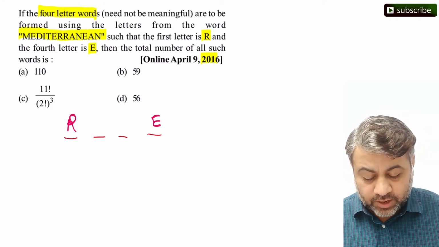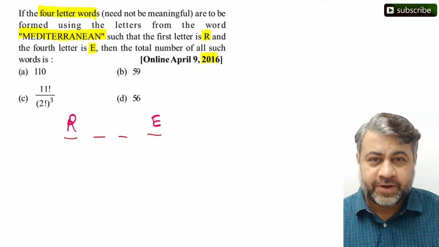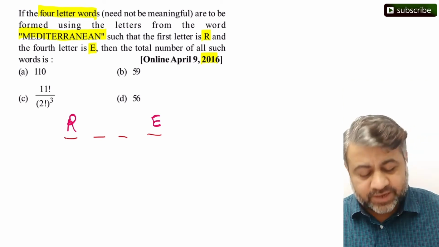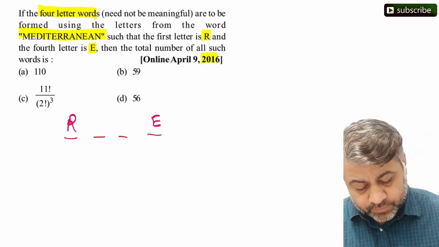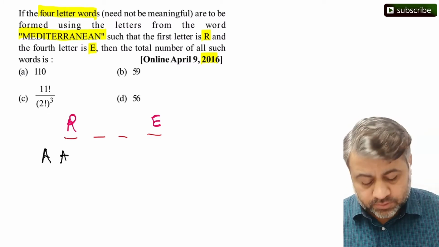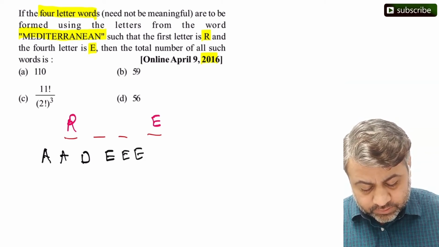Now, understand that Mediterranean is a word where some alphabets are repeating. So we have to take care of this constraint very nicely. Let's understand these alphabets. We have A coming twice. Then we have D. And then we have E coming 3 times.